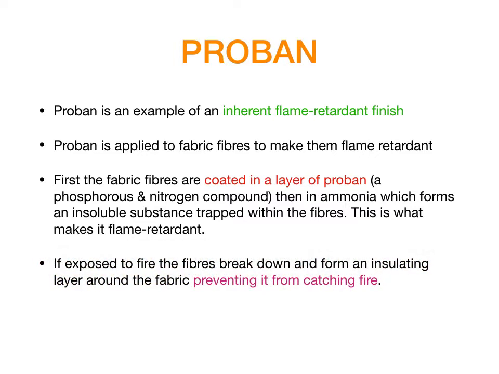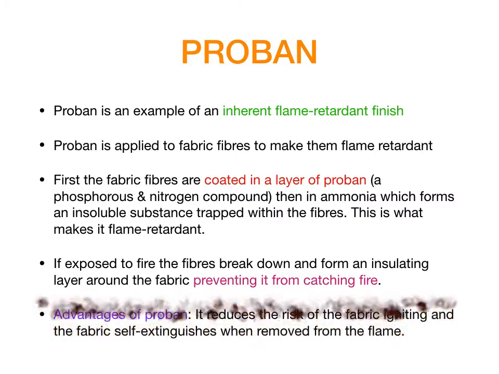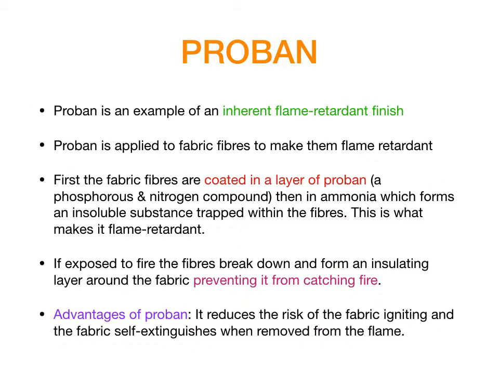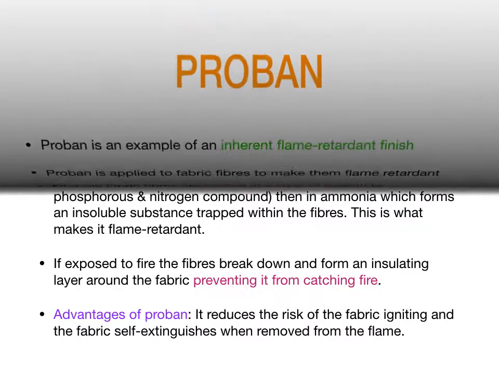If exposed to fire, the fibres break down and form an insulating layer around the fabric, preventing it from catching fire. Advantages of Proban are that it reduces the risk of the fabric igniting and the fabric self-extinguishes when removed from the flame.